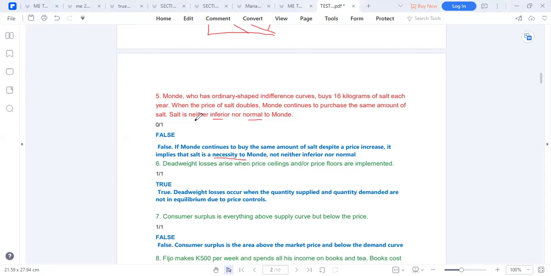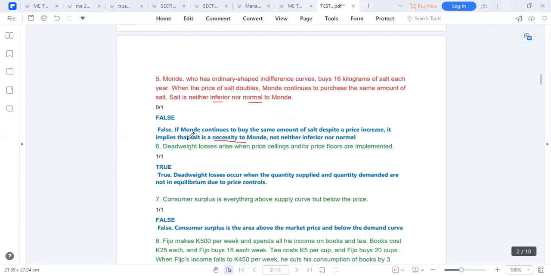So regardless of our income, we still buy the same amount of salt or sugar. A necessity usually, of course, has elasticity between 0 and 1. It's one that regardless of your income, you still buy it. Are we together? You don't buy too much salt because your income has gone up.